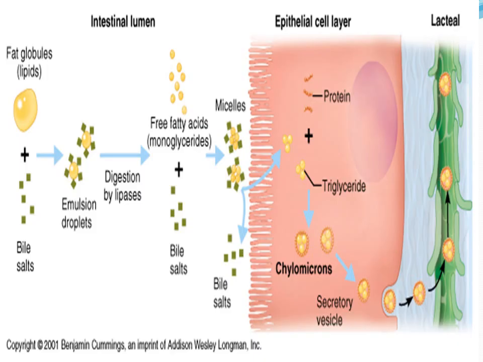In the intestinal lumen, you can see here fat globules undergo emulsification by bile salts and form emulsion droplets. These emulsion droplets later on undergo digestion by various lipases and form digestive products and bile salts. These bile salts again recombine with digestive products to form micelles. These micelles are responsible for the transport of digestive products from the intestinal lumen to the plasma membrane of the mucosal cells of intestine.